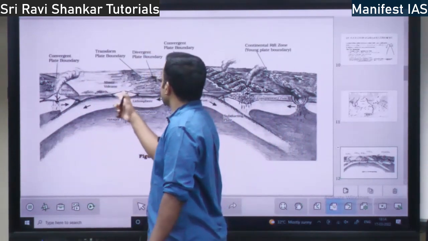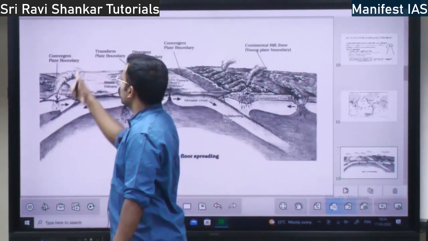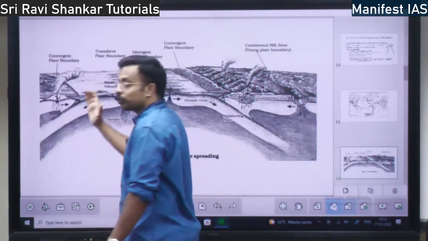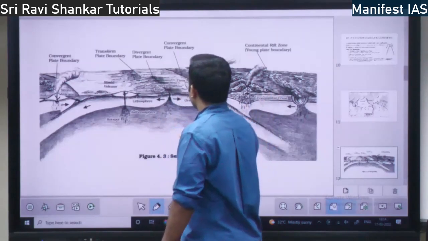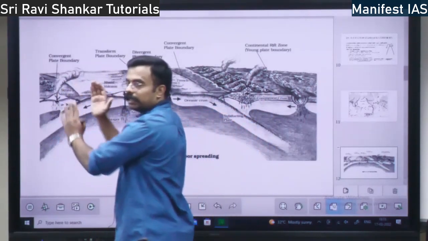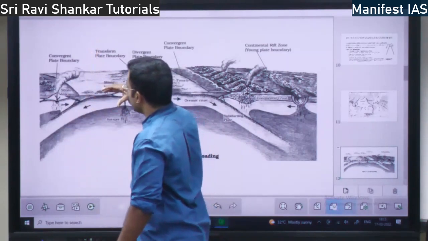Here this is ocean, this is the continental boundary. So here what happens? The crust will be pushed to this side and this side because of the volcano. This crust, here there is a continental margin, a continental boundary. What will happen?